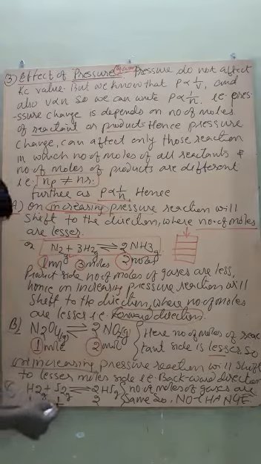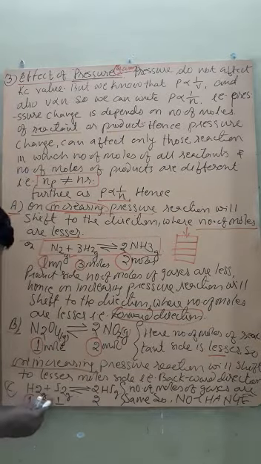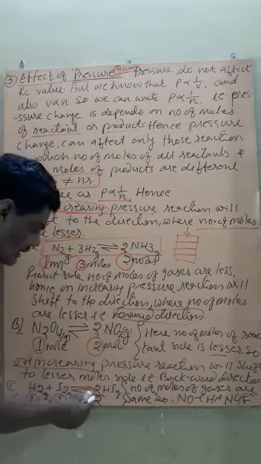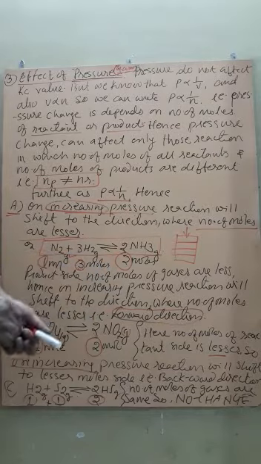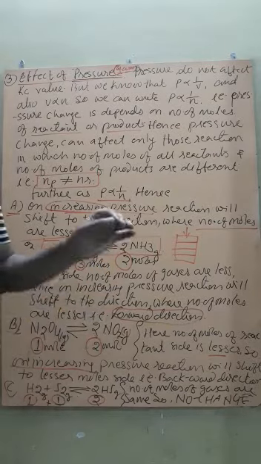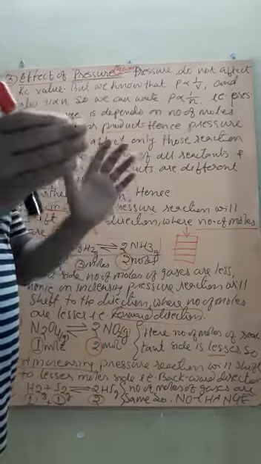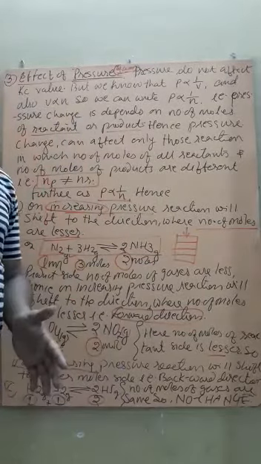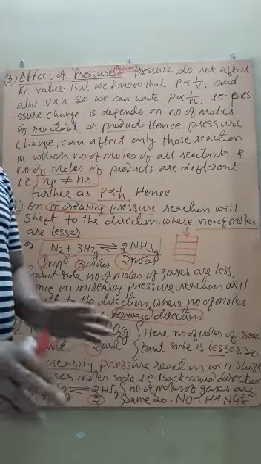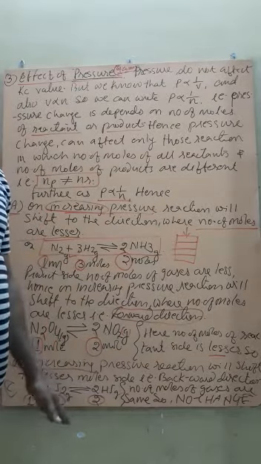Case number three: H2 gas reacts with I2 gas to give 2HI. Now the number of moles on the reactant side is 1 mole plus 1 mole, equal to 2 moles, and on the product side again 2 moles. That is, the number of moles of gases of reactants is equal to that of products. Here there is no change in the number of moles of gases, so on increasing or decreasing pressure there will be no effect at all. Getting? In the next class we will discuss conceptual questions about this content.